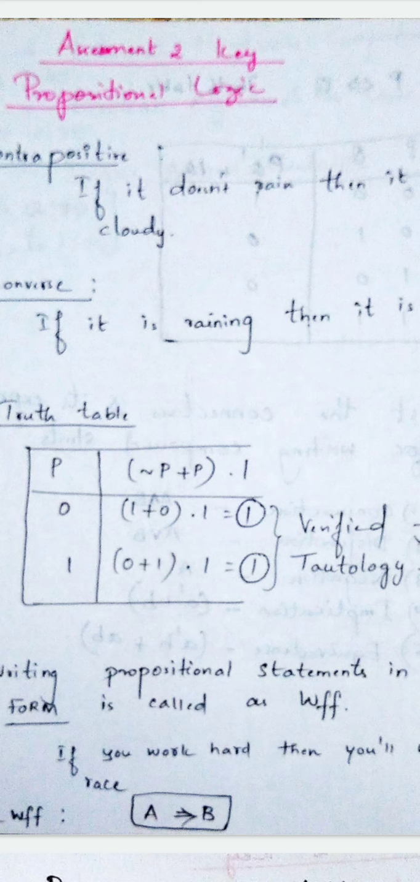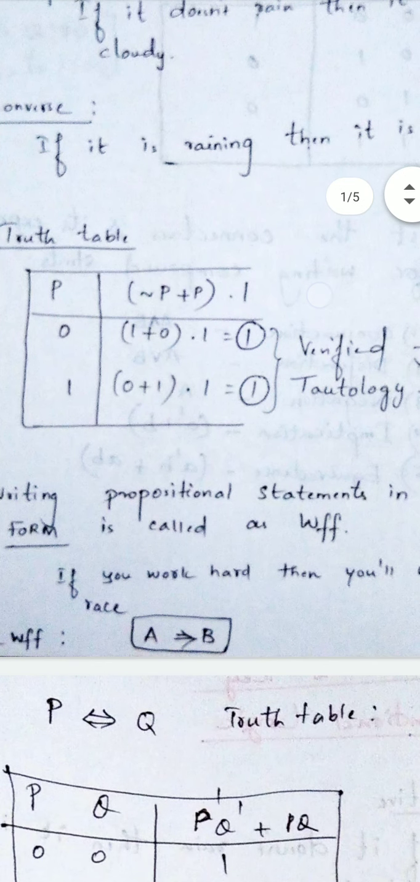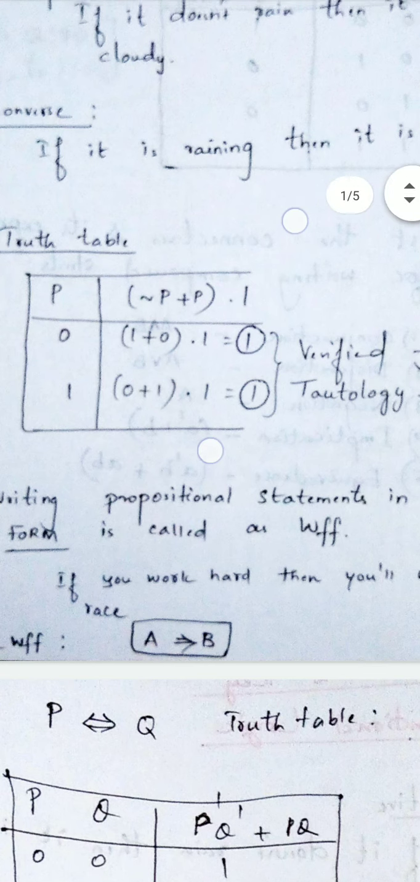Okay, next question is one expression is given to you and you are asked to verify whether it is a tautology or contingency or contradiction. So in a given expression there is only one input P. If one input means how many combinations you have to write? Two combinations, 0, 1, and the expression is P dash plus P into 1. So P dash is 1 plus 0 into 1, 1. 0 plus 1 into 1, 1. So in all the outcomes, the values present are 1. Then it is called as tautology. Thus the expression is proved.